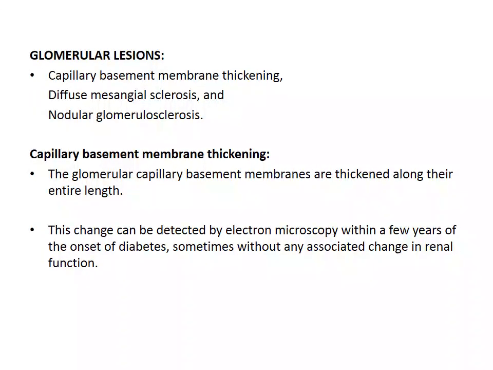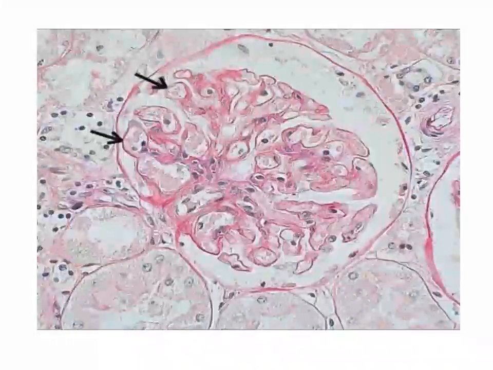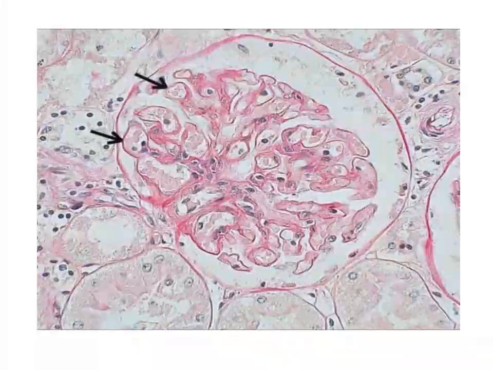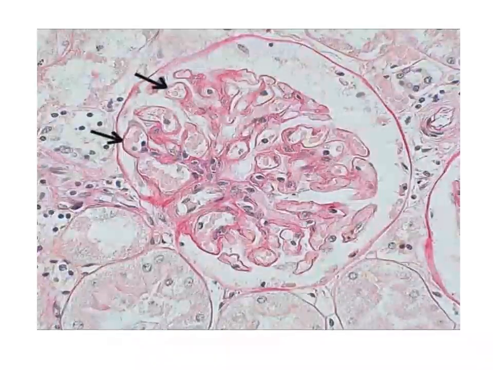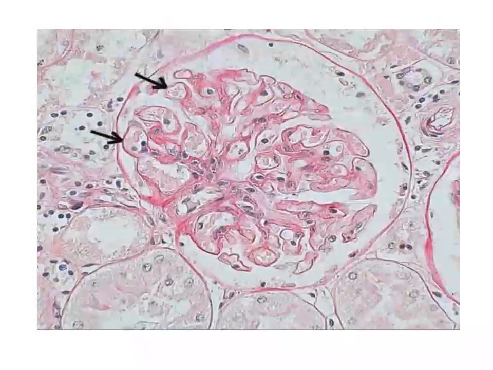The glomerular lesions: first we have capillary basement membrane thickening. The glomerular capillary basement membranes are thickened along their entire length. This change can be detected by electron microscopy within a few years of the onset of diabetes, even when there is no change in the renal function. This is the microscopic image. You can see this is the glomerulus. Here there are glomerular capillaries, indicated by the arrow. There is thickening of the basement membrane of these glomerular capillaries. This is one of the initial changes in diabetes.